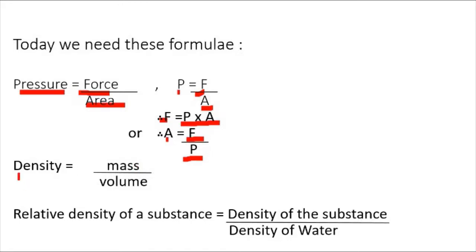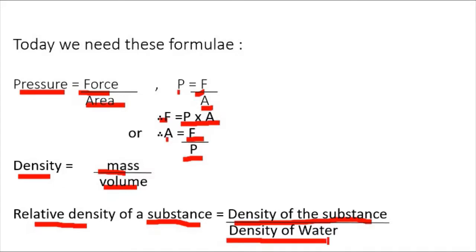Second, density is equal to mass upon volume. And relative density of a substance is equal to density of the substance upon density of water. Now, let's begin with the examples.